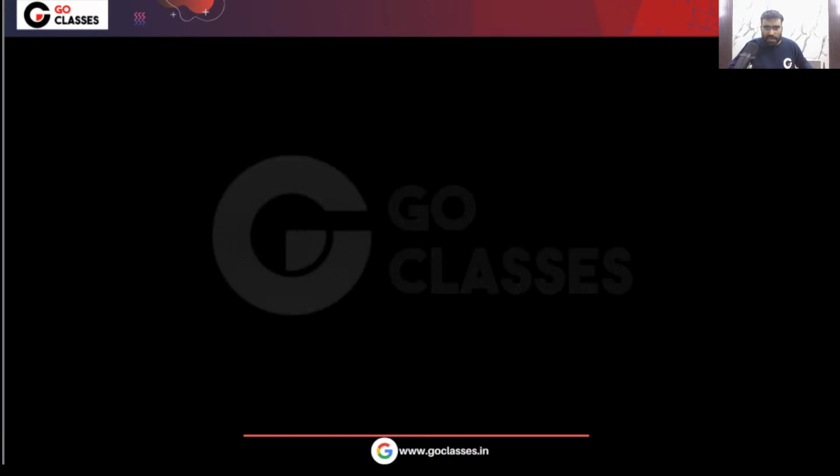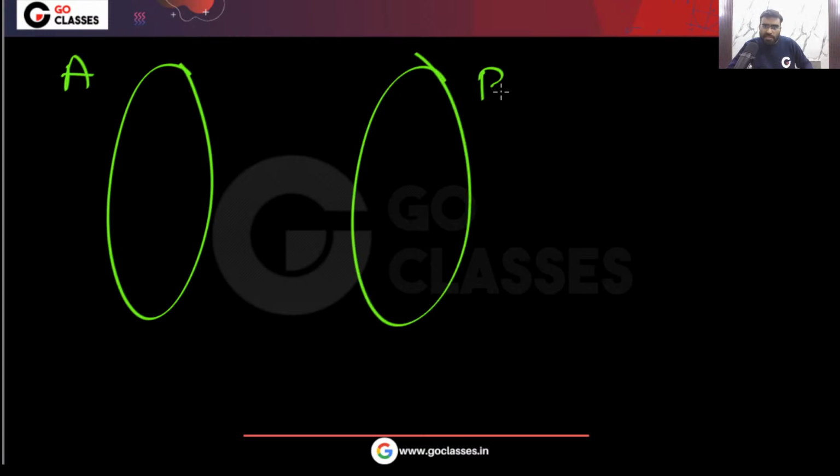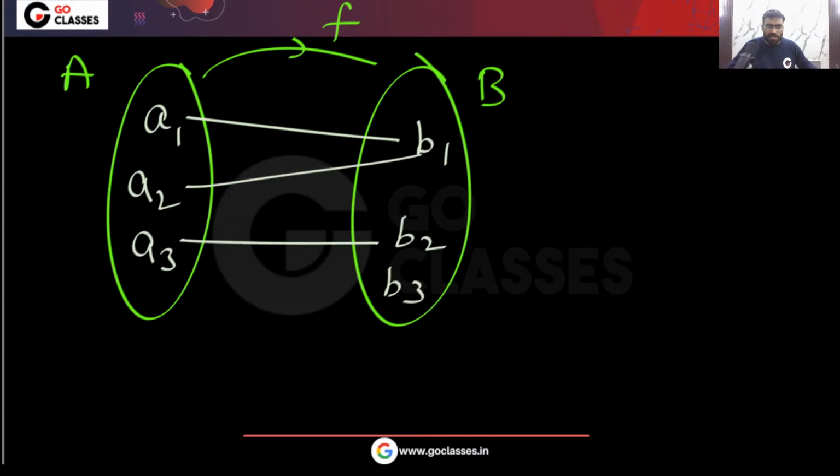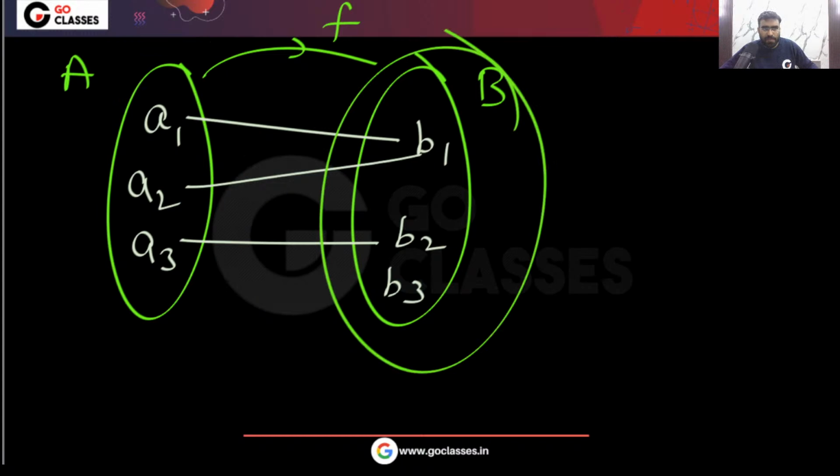f is already a function, right? The question is saying f is already a function. So what does that mean? If f is a function from A to B, that means every element of A has exactly one image. If I take this element A1, there will be an image. This A2, there will be an image. This A3, there will be an image. This is the definition of a function. In a function, every element of the domain has exactly one image. Yes or no?